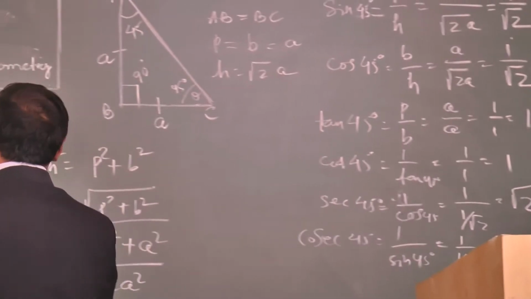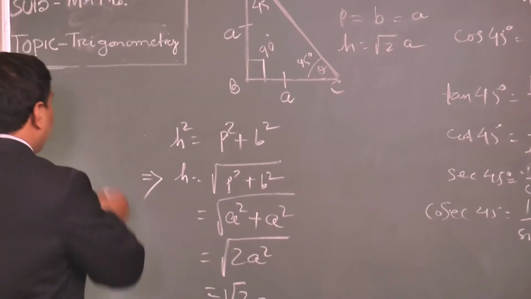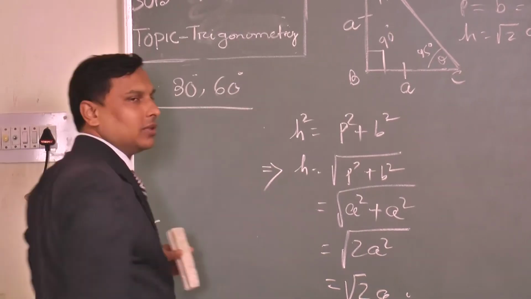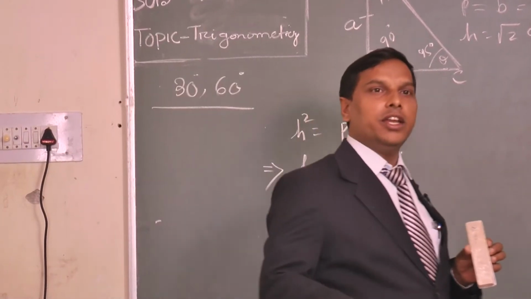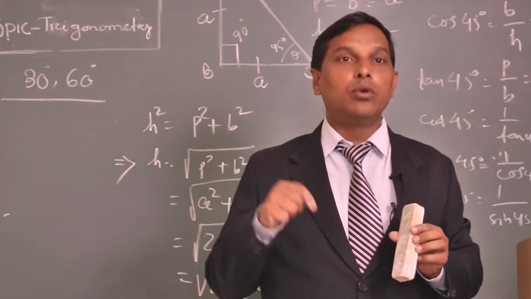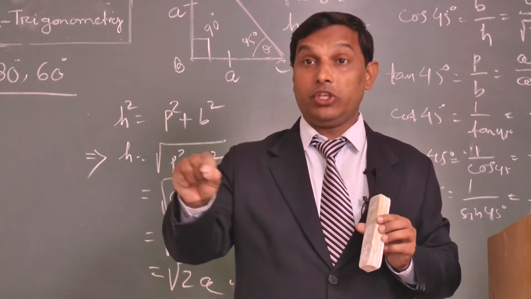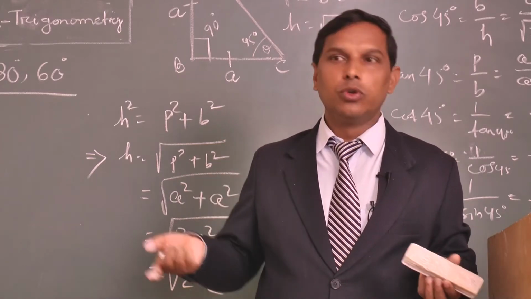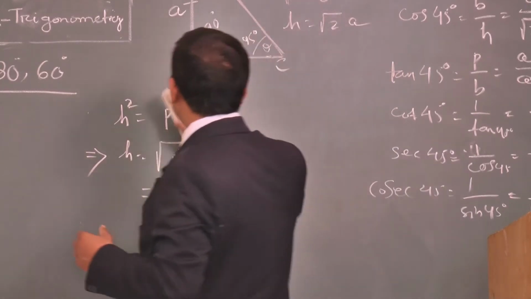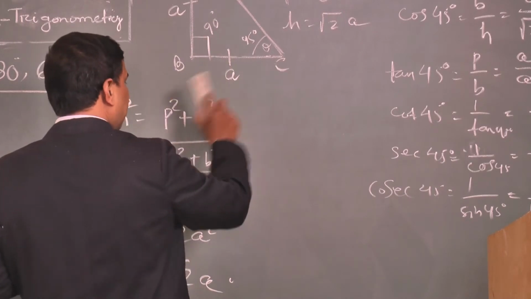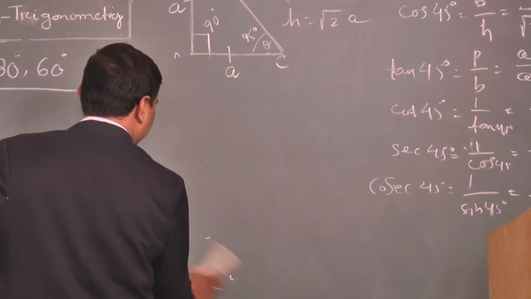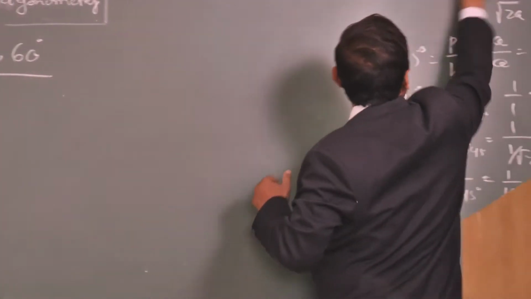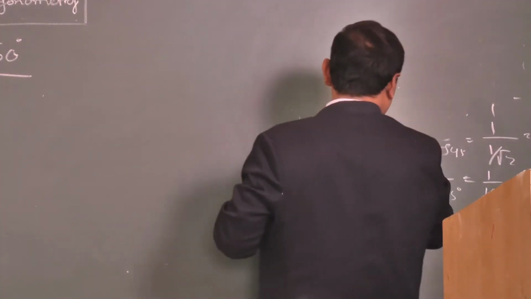Okay, next we will go for the angles of 30 degree and 60 degree. How to find the trigonometrical ratio values of 30 degree and 60 degree, we will go for the next. Clear? So come up. Have you written this one now? Yes, sir. Very good. You all are good students. You are writing very fast. But learn it by heart.